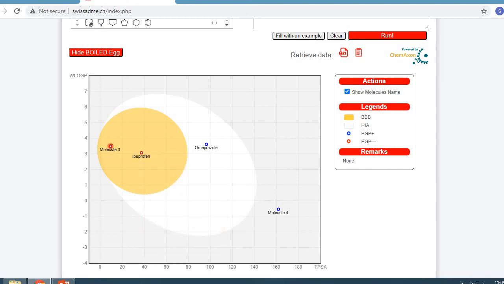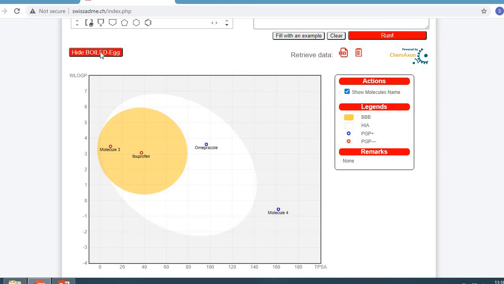Structure of ibuprofen, structure of molecule 3, structure of omeprazole, and the structure of molecule 4. The yellow color shows the drugs which can cross the blood-brain barrier, and the white color shows the drugs which can cross the GI tract.